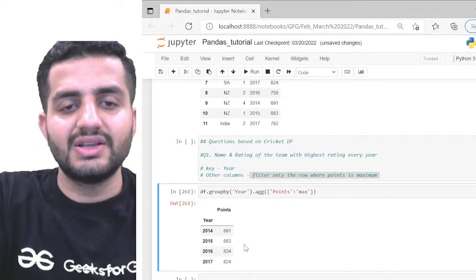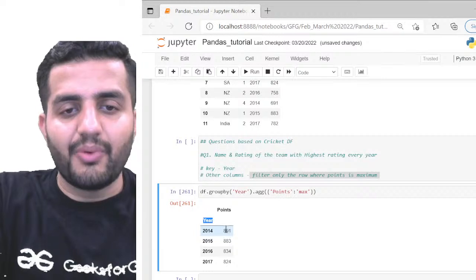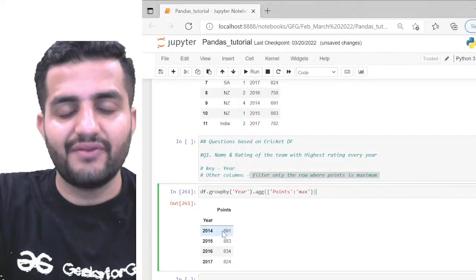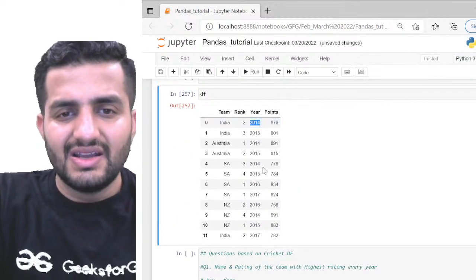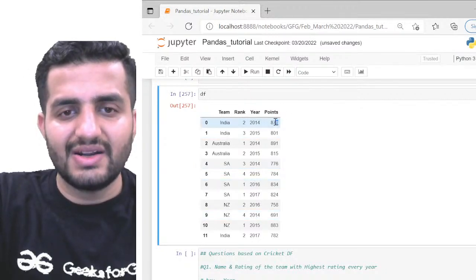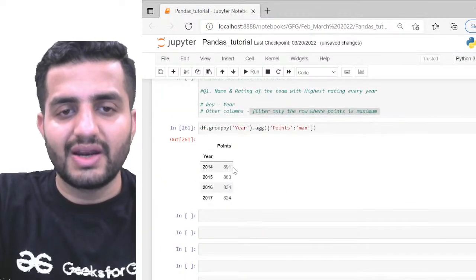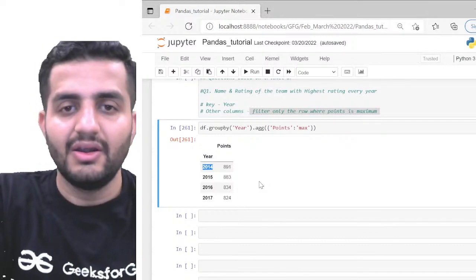Yeah. So can you see this? Now for every year I have the highest points which I can have. So for 2014, if we check it, 2014 has these three rows, right? I have 876, 891 and 691. So definitely 891 is the highest among all these three. So that is what you're getting here, the maximum of my points for the year 2014. Likewise, for every year, you'll get it.